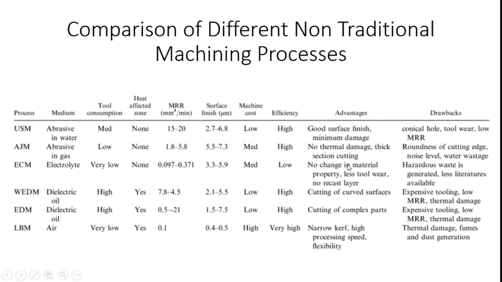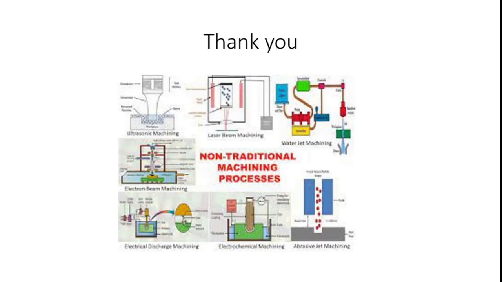These are all the main differences between the different non-traditional machining processes, with their performance, their medium, and their advantages and drawbacks available with their own process methodology. So from this we can understand the different job natures and work natures available with the different processes. Thank you. Thank you all.